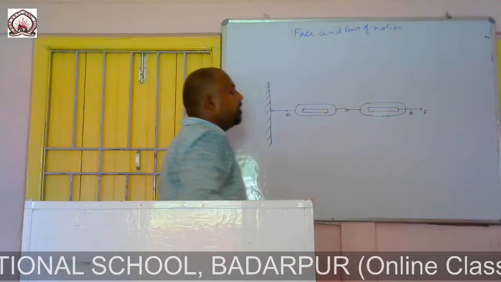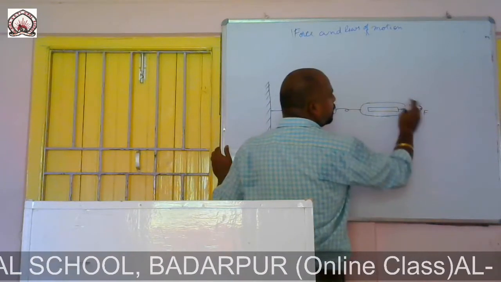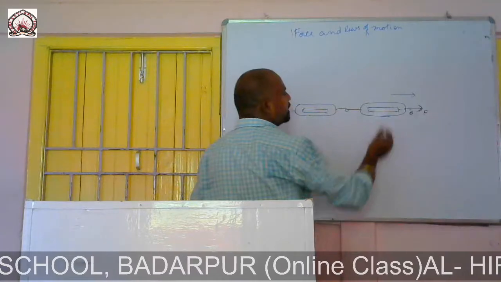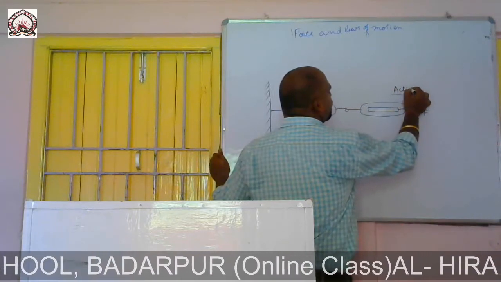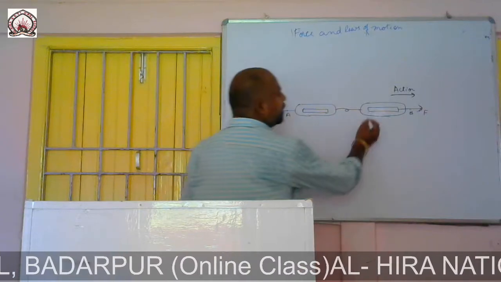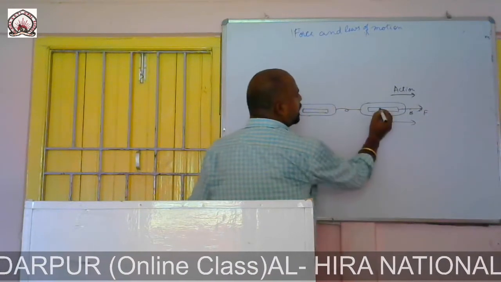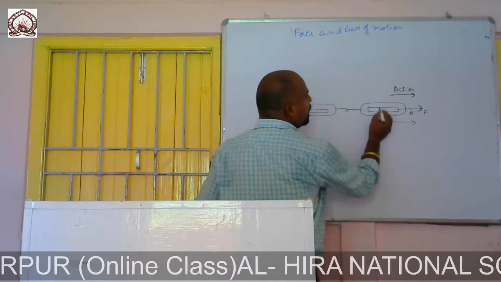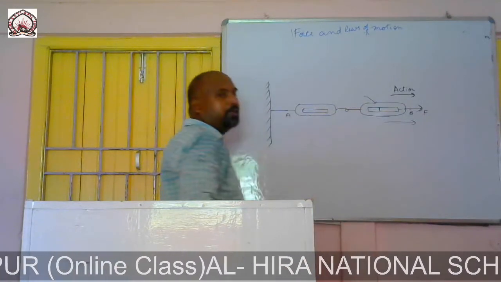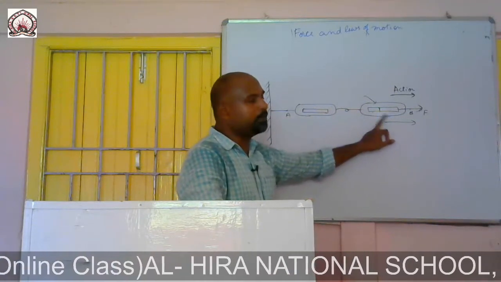When I pull this, I do an action. As a result, when I pull it in the forward direction, I get a reading in the spring balance, which is the force applied on it.